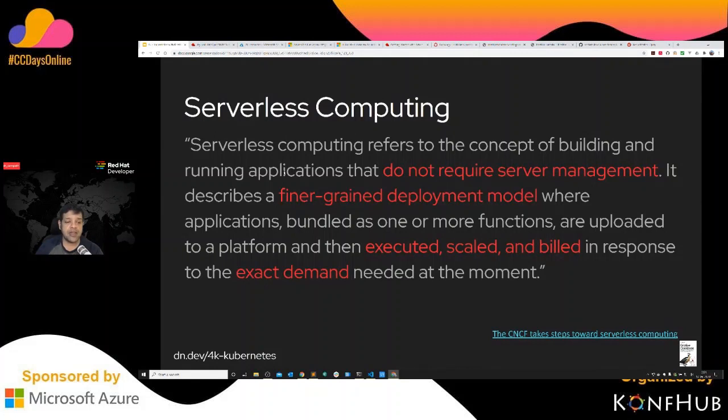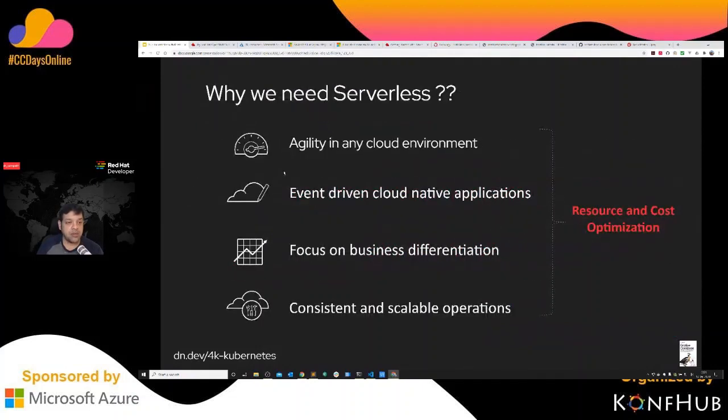which means that it's executed, scaled, and built in response to exact demand, right? What I need. Okay, I give a request, give me a response. Once I give a response, wait for some more time to see if there are any more requests coming. If not, go down to zero, right? That's what we will be doing in the next part of the demo. So let's see that. But why do we need this?